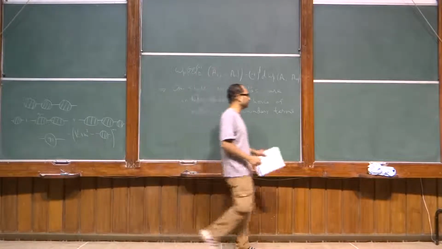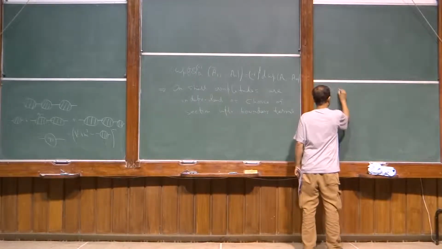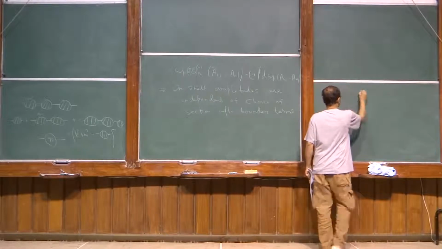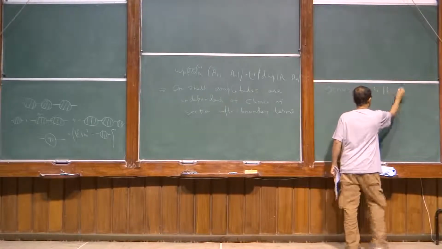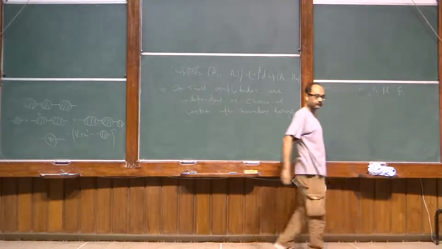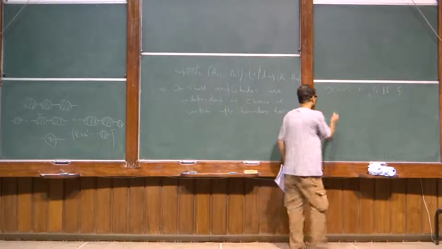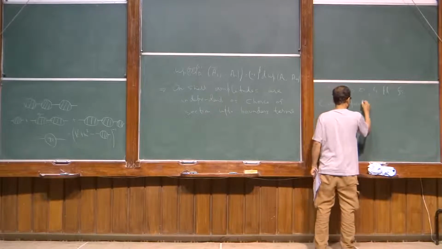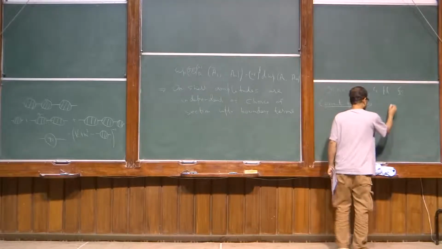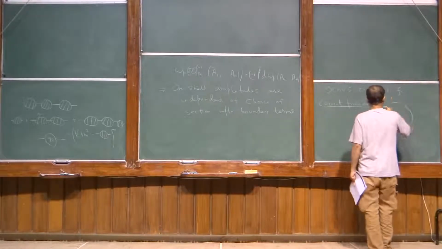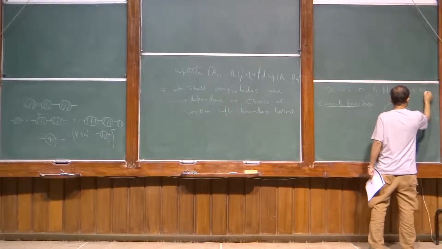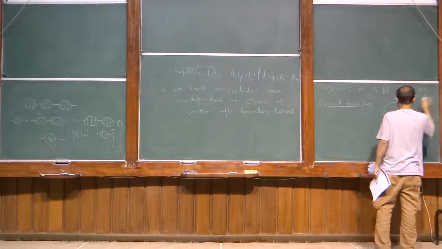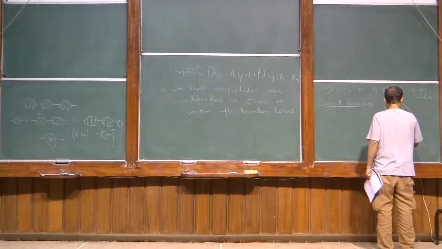Suppose you are calculating a genus 0 4-point function. The correct procedure is to take the vertex operators 1, 2, 3, 4, all in picture minus 1.